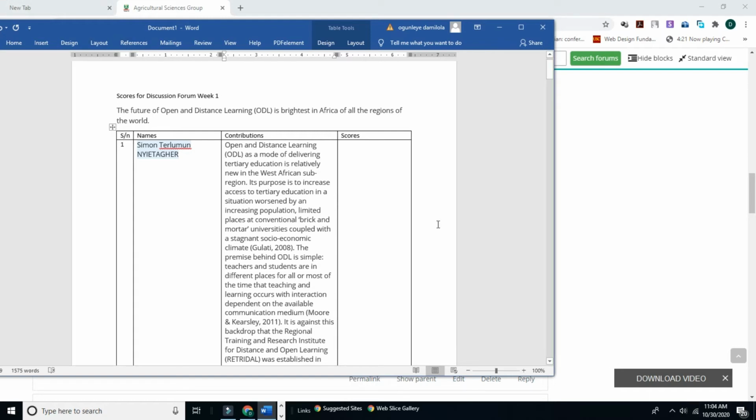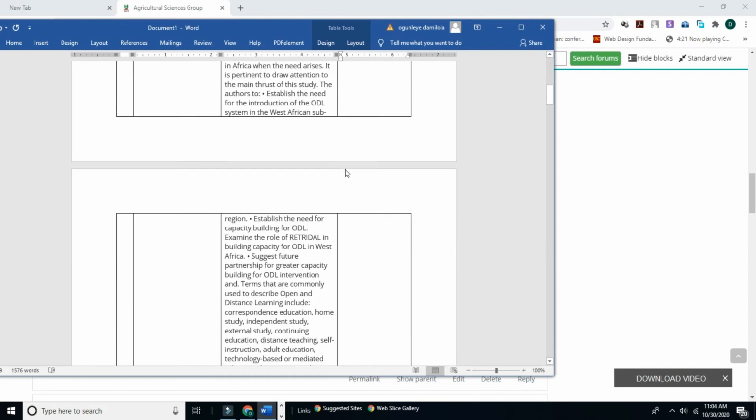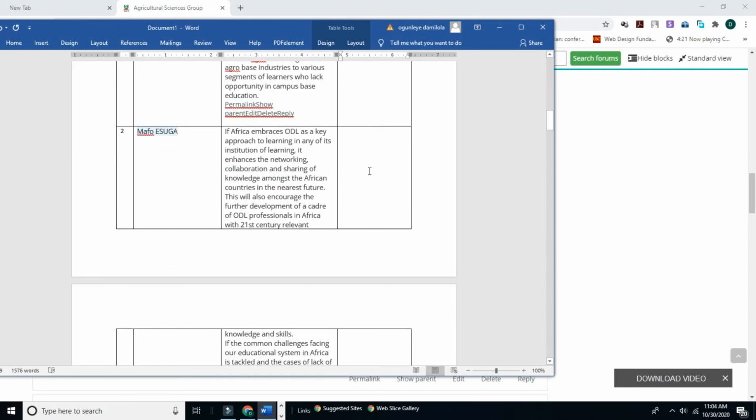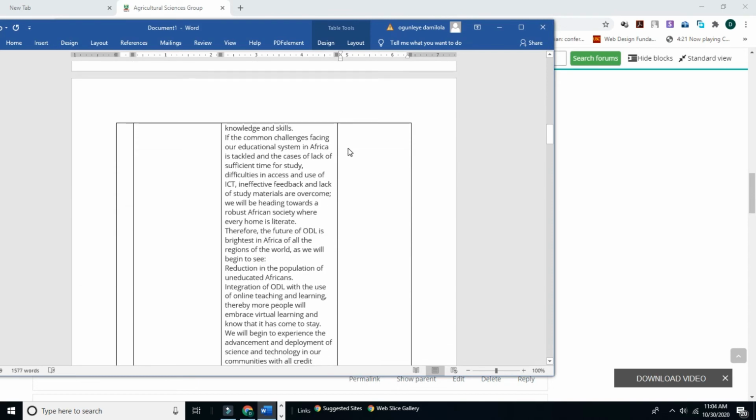For example, if the topic is going to be scored over 10, now look at the contribution from Simon. The facilitator might decide to give 8 over 10. That's the score for Simon. The second person, the facilitator might look at it and decide to give 9 over 10.